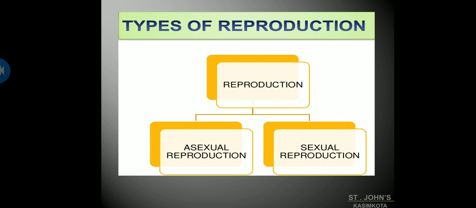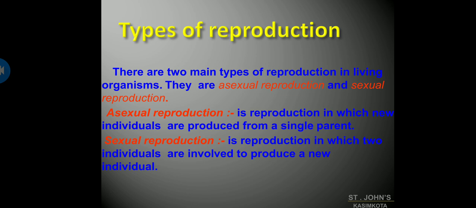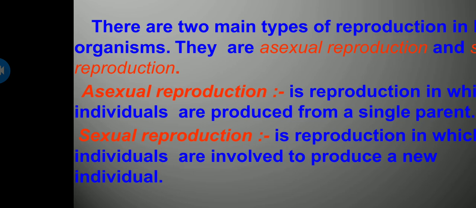So coming to reproduction, you all know what reproduction is. So here, types of reproduction. There are many different ways in which new organisms are produced from parents.